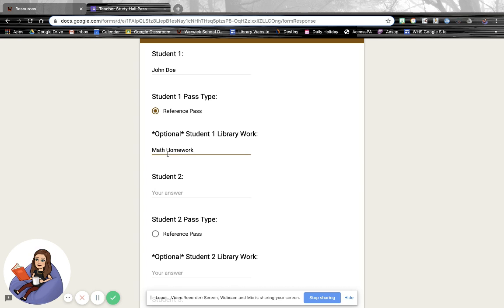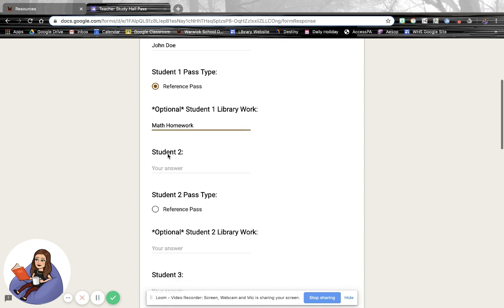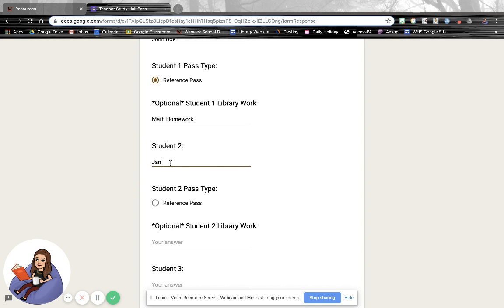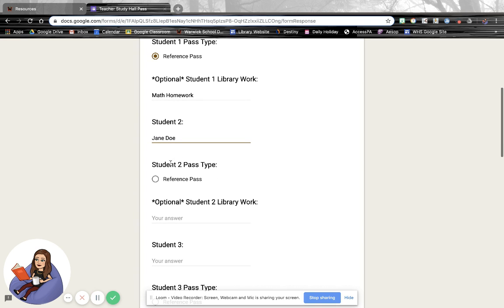Whatever information you collect, we will greatly appreciate it, so that way we know if there is a problem student, we can ask them, well, this is what you were supposed to be working on, where is it? And we can hold the students a little more accountable for what they do in the library. Same thing with student 2.